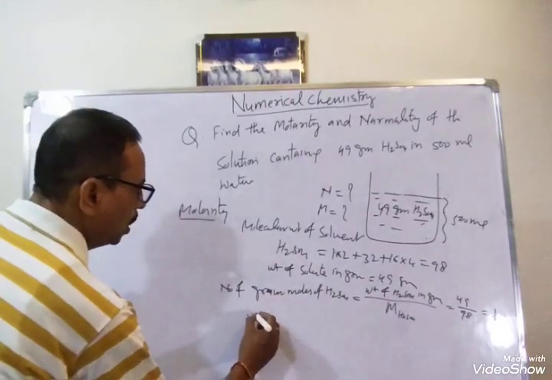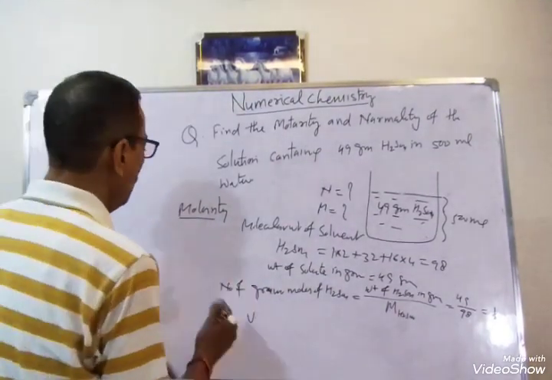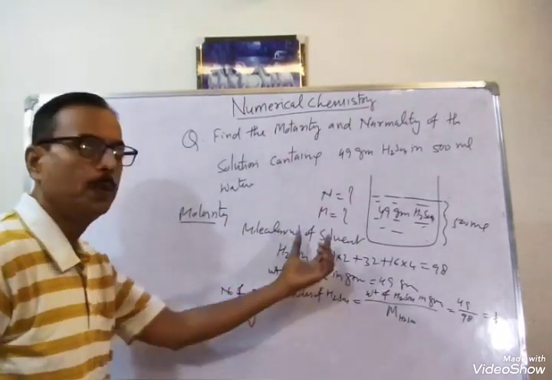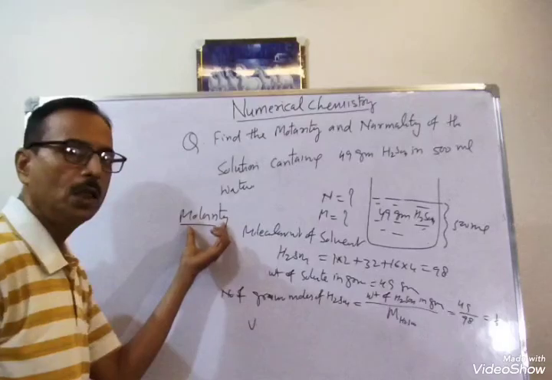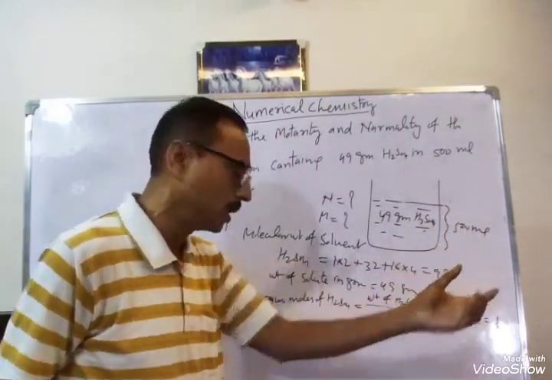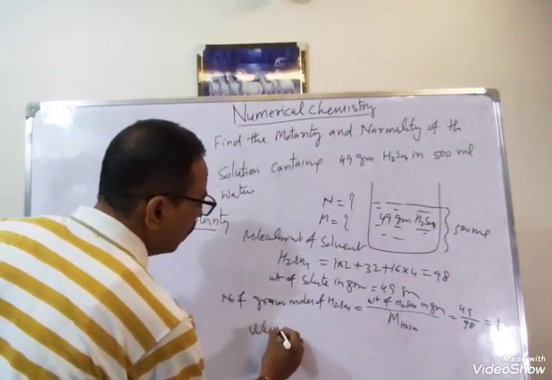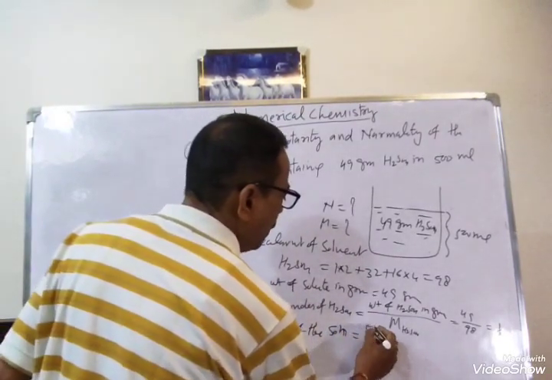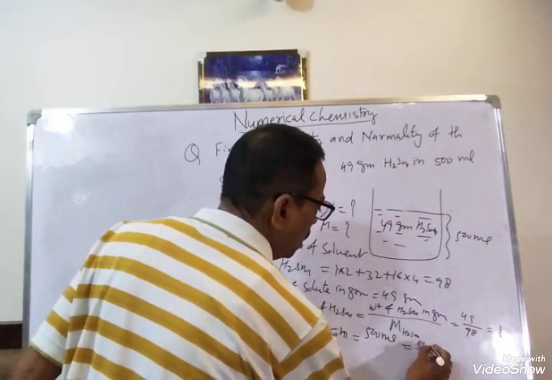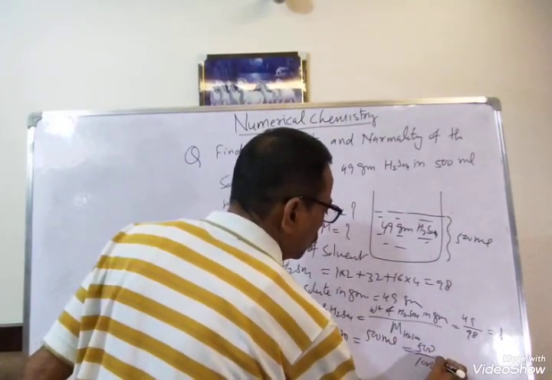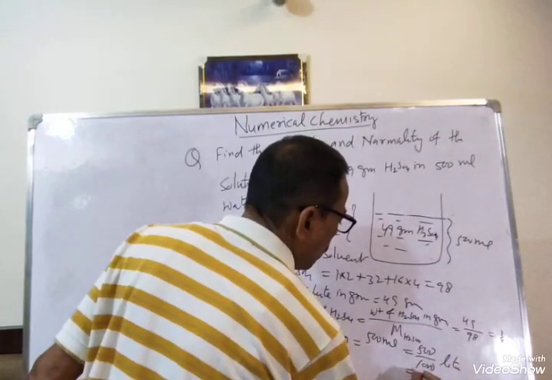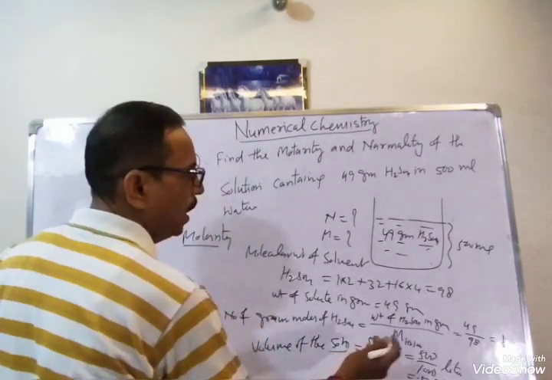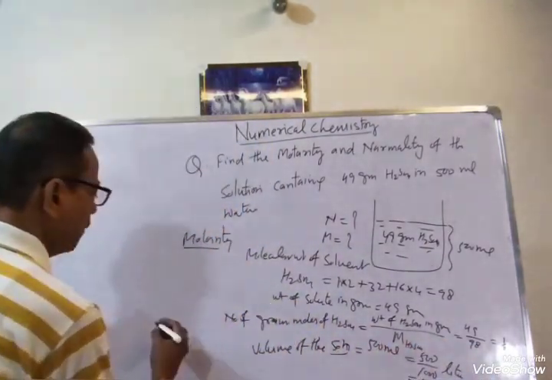And volume of the solution. For molarity, the number of gram moles present in 1 liter solution is the molarity. So convert the volume of the solution into liter. So volume of the solution equal to 500 ml divided by 1000, converted into liters. So that is 0.5 liter. So 0.5 liter is the volume of the solution.